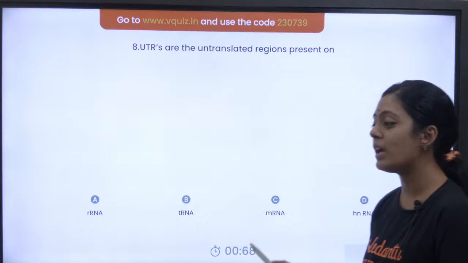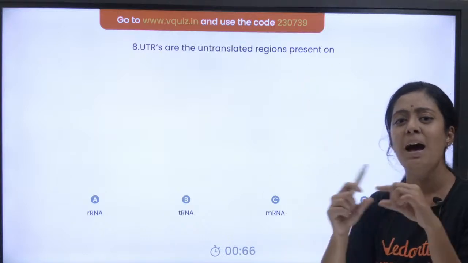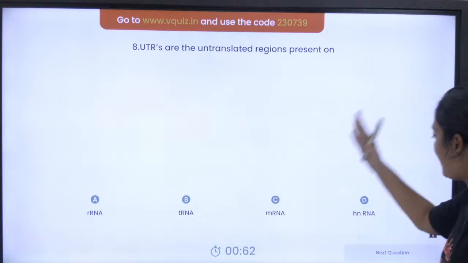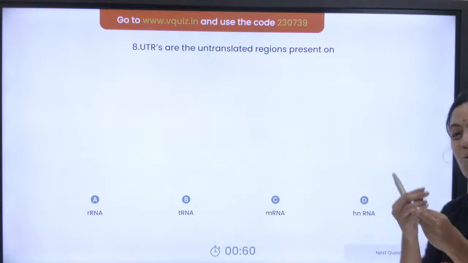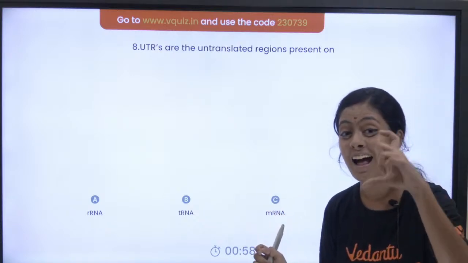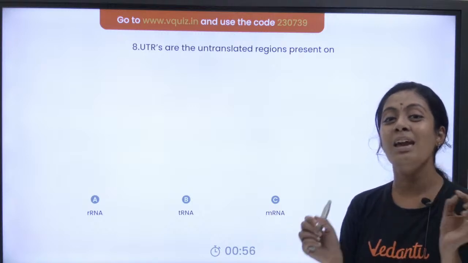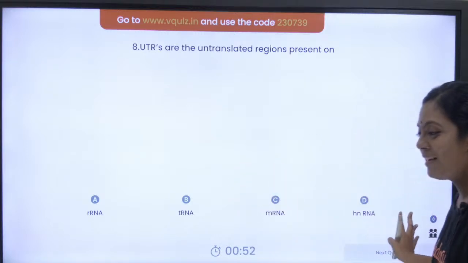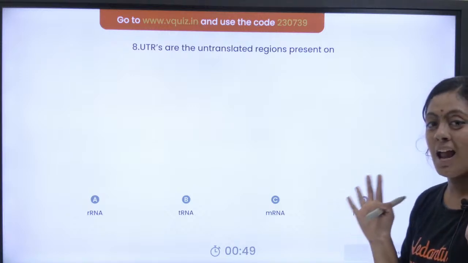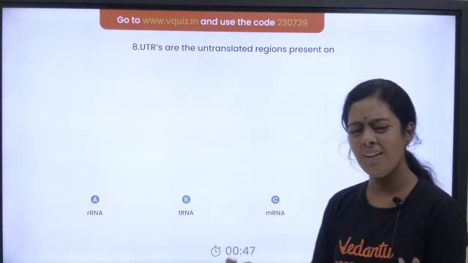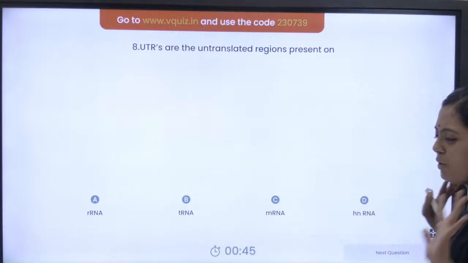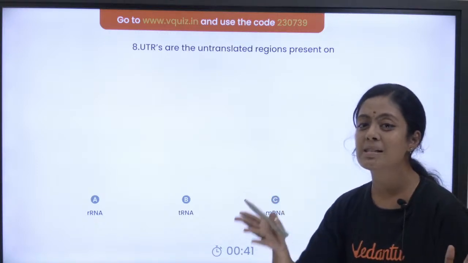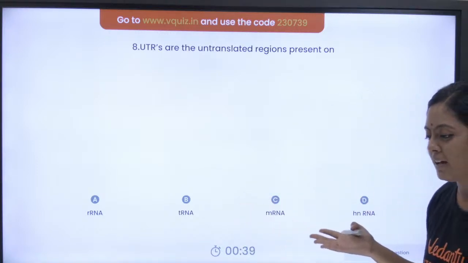UTRs. Untranslated regions. Okay, where are they present? tRNA, rRNA, mRNA, hnRNA. This is a very easy question. If you go to translation and see the structure, you can understand this very easily. Where are the UTRs? Untranslated region. Very simple question. Please do tell me the answer in the chat section.